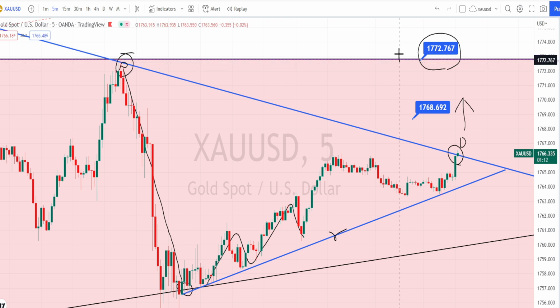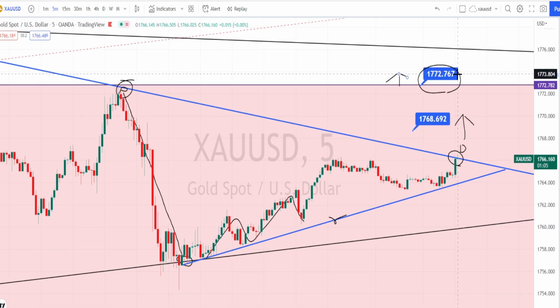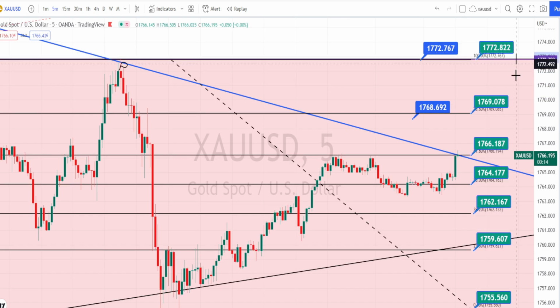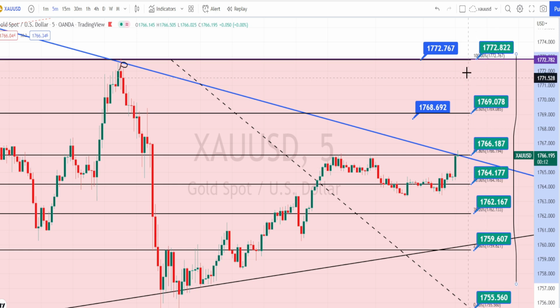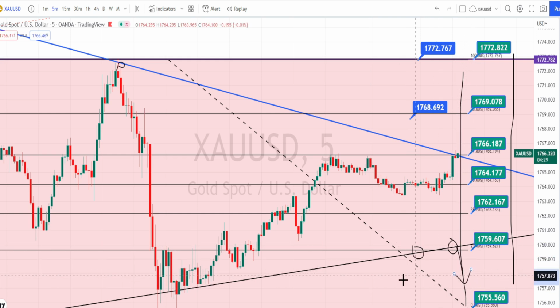Only when the price action breaks this resistance line, it will be the continuation of the bullish trend in the 5 minutes time frame. Let us mark the support and resistance levels. The values within these green color boxes are the resistance and support levels for the 5 minutes time frame. If the price action breaks this support line of the bullish channel pattern, we can expect the bearish trend to start in the 5 minutes time frame also. Currently the price action looks very bullish in the 5 minutes time frame also.